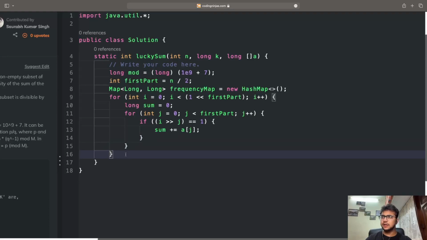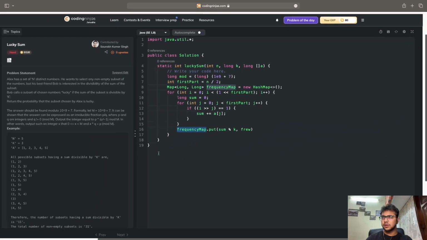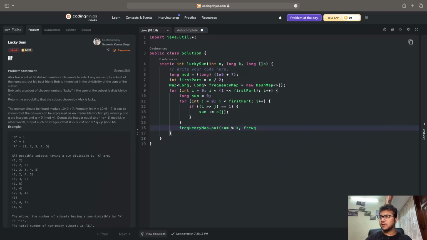And then lastly, before ending the outer for loop, I will write frequencyMap dot put sum mod k, is frequencyMap dot getOrDefault sum mod k, followed by the default value as 0 as long, plus 1.